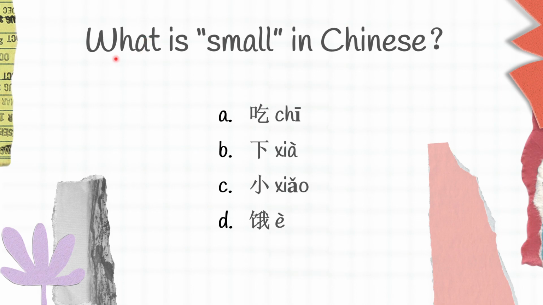Moving on to the next question. What is small in Chinese? We have A, 吃, B, 下, C, 小, and D, 二. So which one do you think is the right answer here? Chi is eat, Xia is below, Xiao is small, and 二 is hungry. Small in Chinese is Xiao.